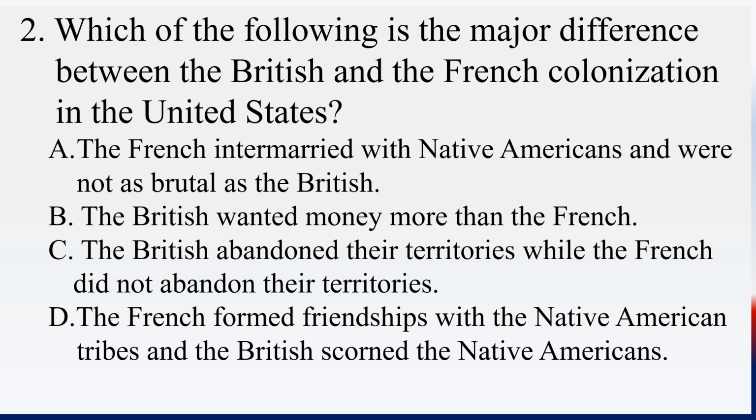Okay, well, let's take a look at all of this. Why don't we go bottom up? Both groups originally formed friendships or alliances so that there wouldn't be any fighting, because remember, a lot of the Native American groups were already fighting amongst each other. So it's not really that. And this question isn't really focusing on friendships. When you talk about colonization, you're talking about land ownership. Answer C, the British abandoned their territories while the French did not abandon their territories.